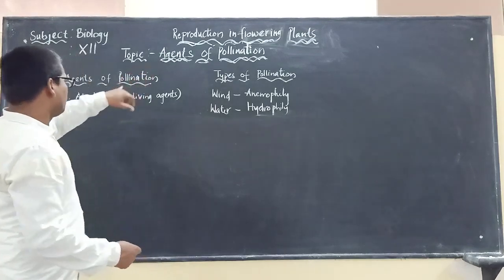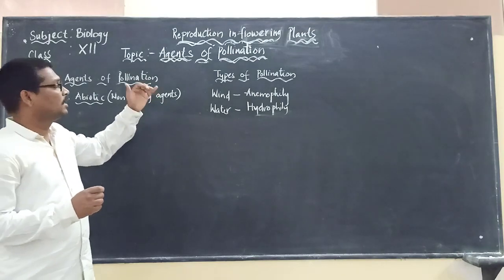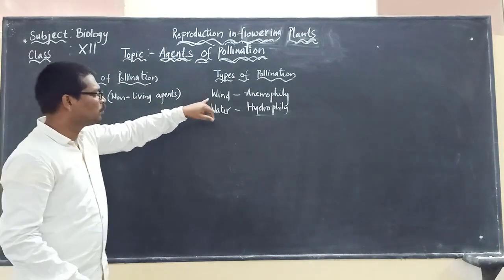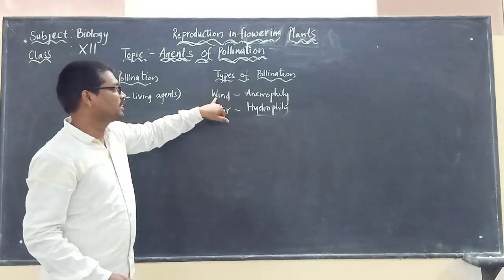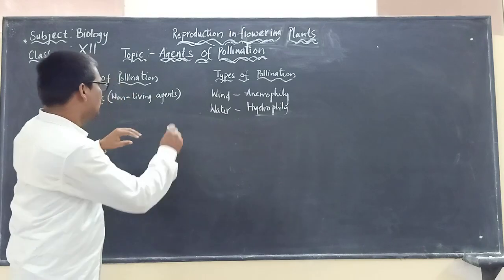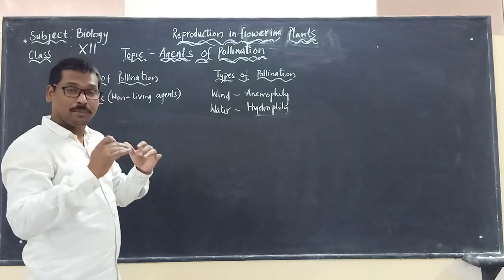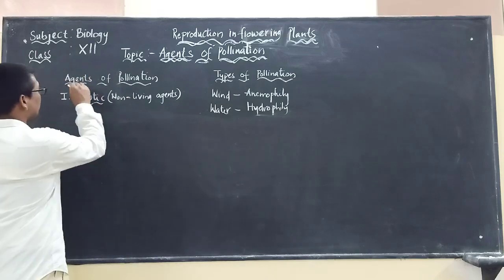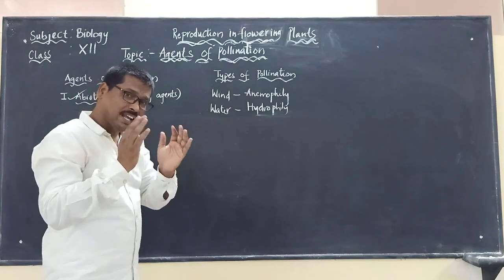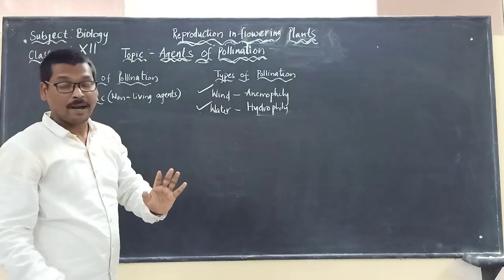Here we are going to discuss the abiotic, that is, non-living agents which are involved in the process of pollination. What are they? We said wind pollination and water pollination. The first thing we have to remember is that very few plants go for abiotic pollination, which means very few plants go for wind pollination and water pollination.